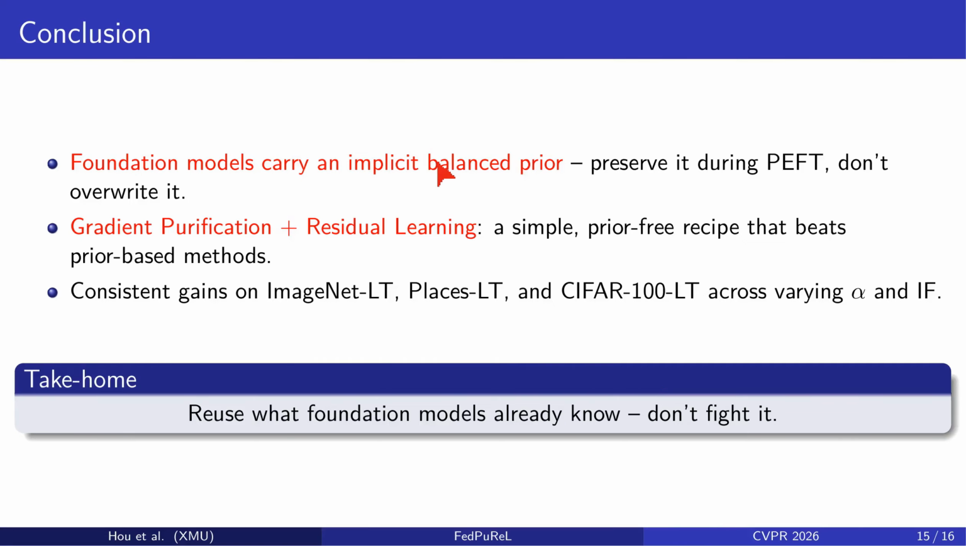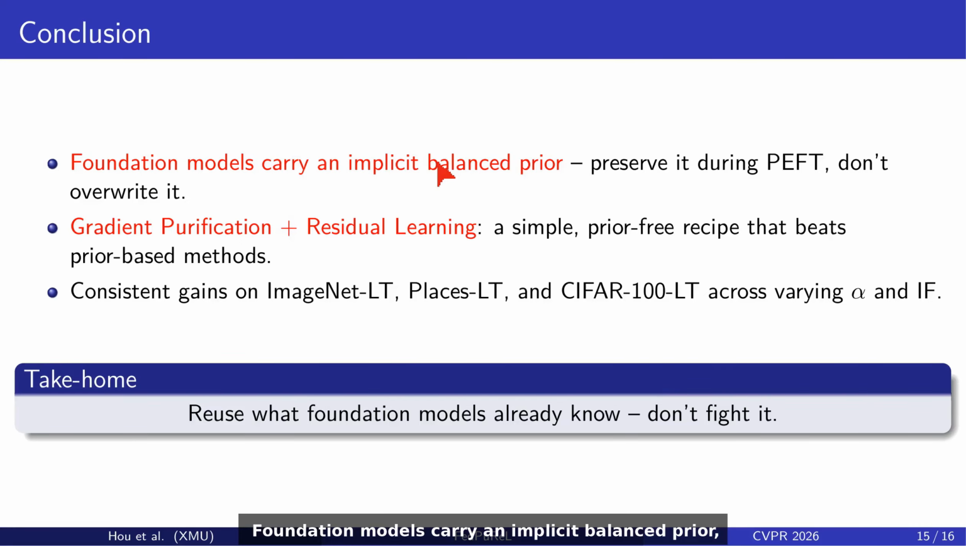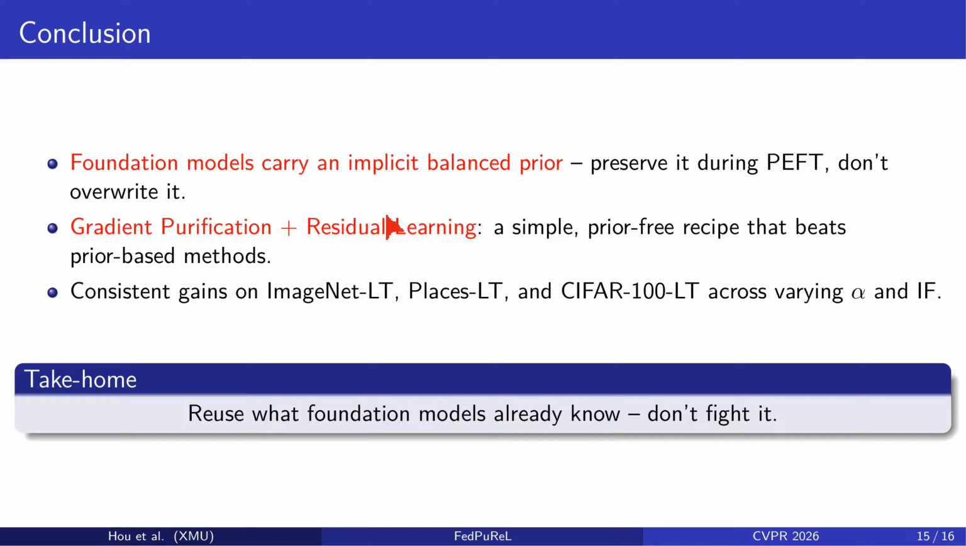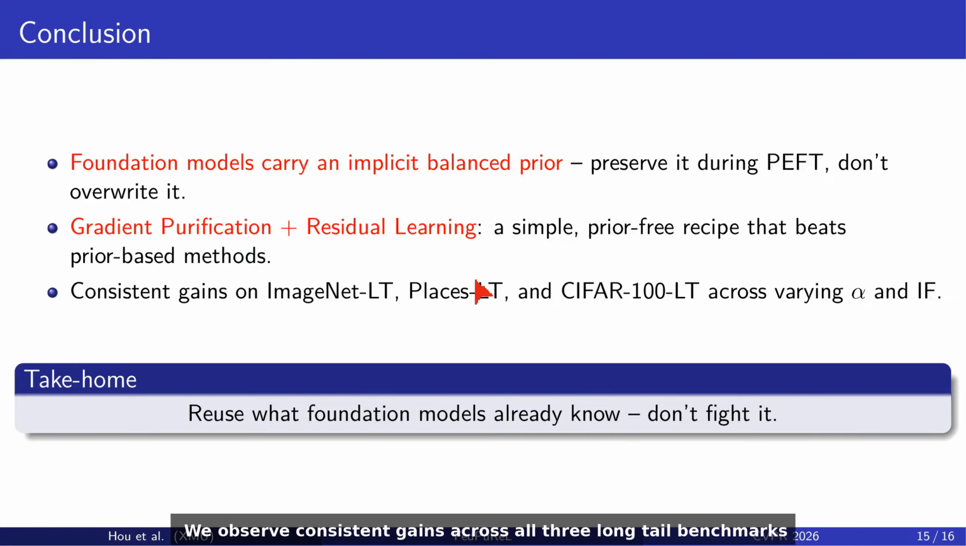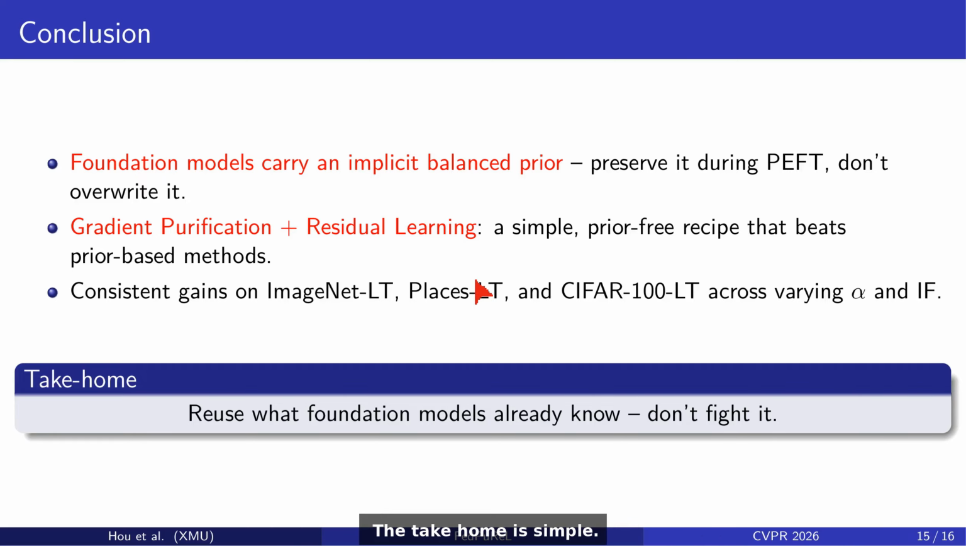To conclude, foundation models carry an implicit balance prior, and fine-tuning should preserve it rather than overwrite it. FatPro combines gradient purification with residual learning, a simple prior-free recipe that beats prior-based methods. We observe consistent gains across all three long-tail benchmarks and a wide range of heterogeneity settings. The take-home is simple. We use what foundation models already know instead of fighting it.